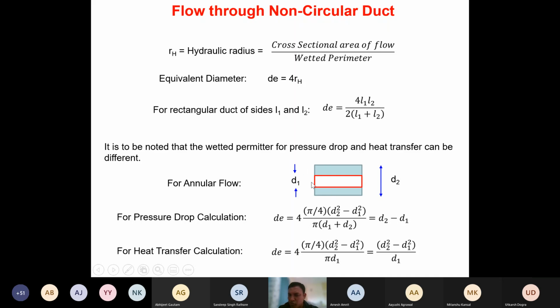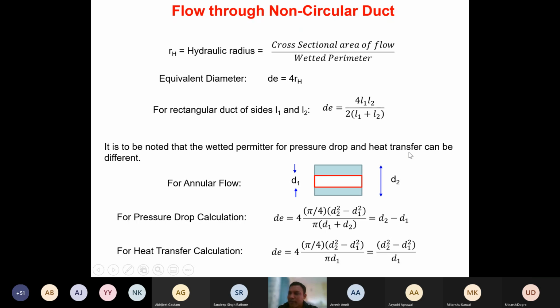One fluid is flowing through the inner tube, shown by the red colored tube here, and another fluid is flowing through the annular region. For the fluid flowing through the inner tube, there is no problem because it's already a circular duct. But what about the flow through the annular region? We have to find the hydraulic radius and the equivalent diameter. Do you all agree?